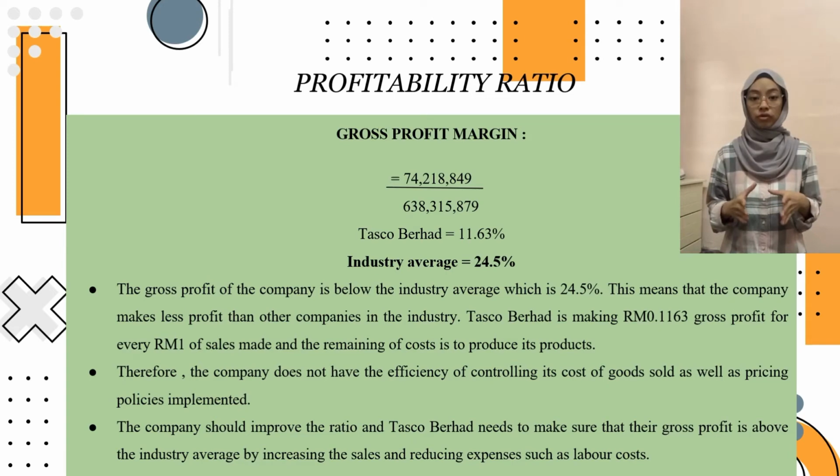For gross profit margin in the profitability ratio, the company's ratio is below the industry average, which is 24.5%. It means that the company makes less profit than other companies in the same industry.